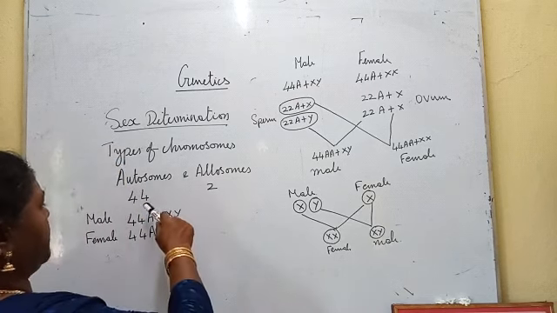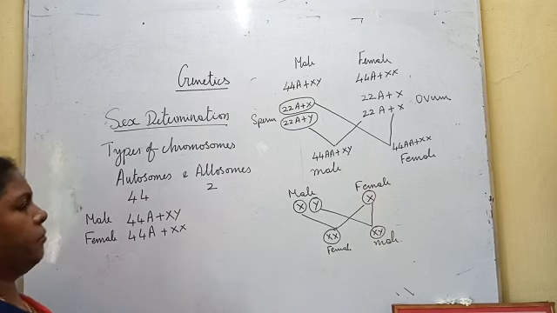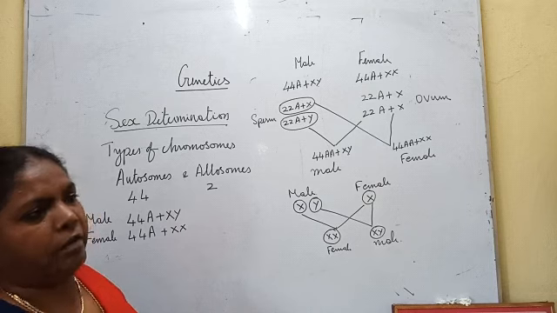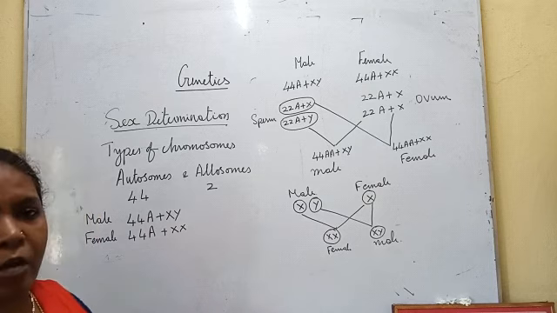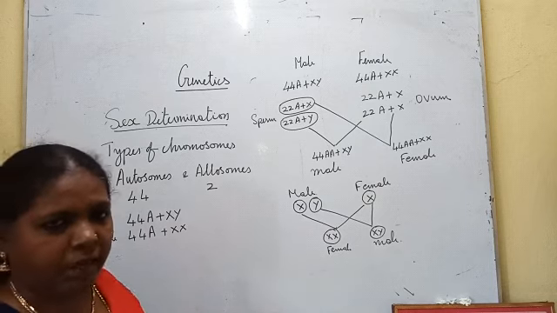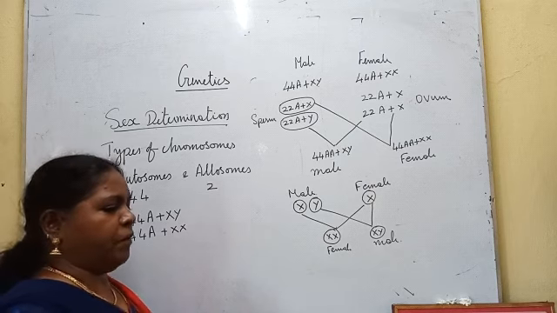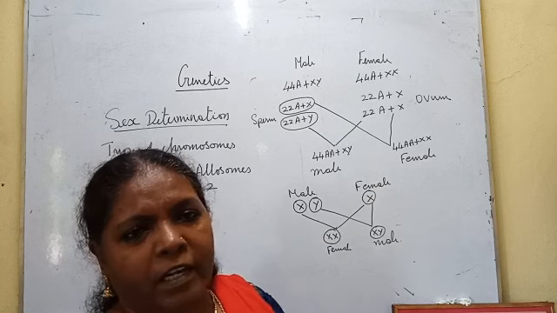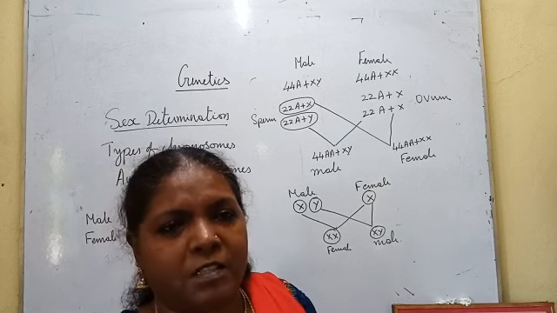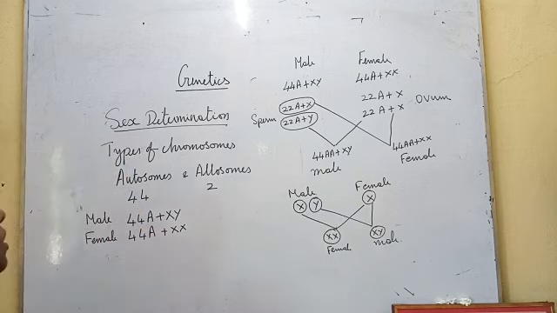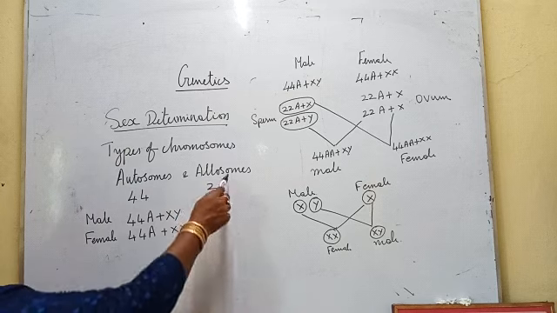Because if you take male and female in human beings, as all of you know, 46 chromosomes are there. If you take any cell and count the number of chromosomes, 46 will be there. Whether you are American, African, Indian, whoever it is, Homo sapiens will have 46 chromosomes in their cells. And in these 46 chromosomes, 44 chromosomes are autosomes and 2 chromosomes are allosomes.